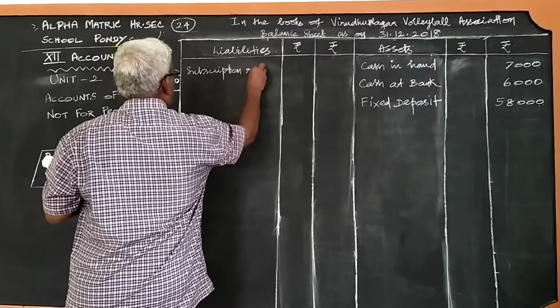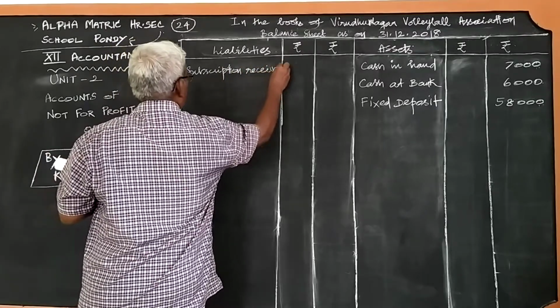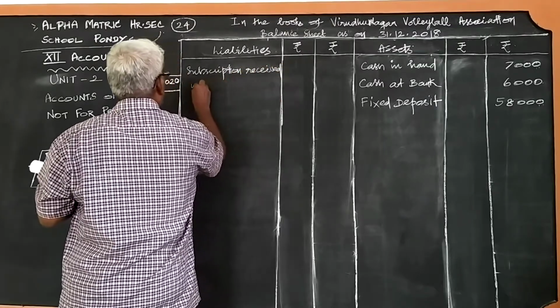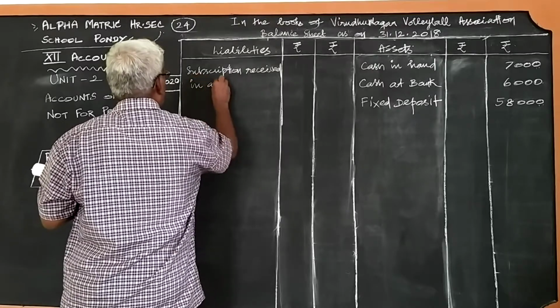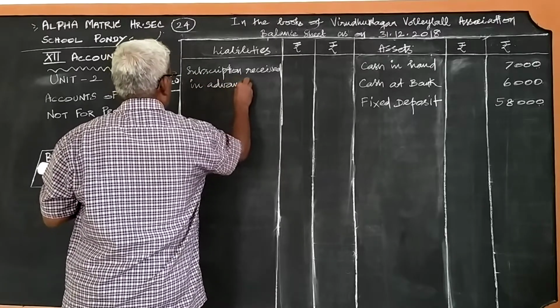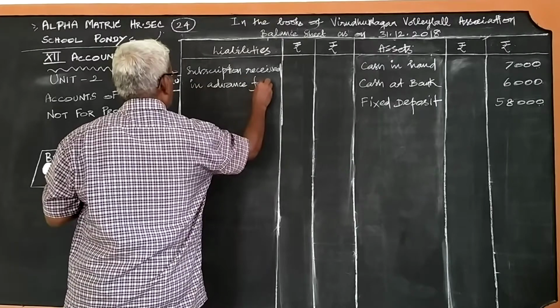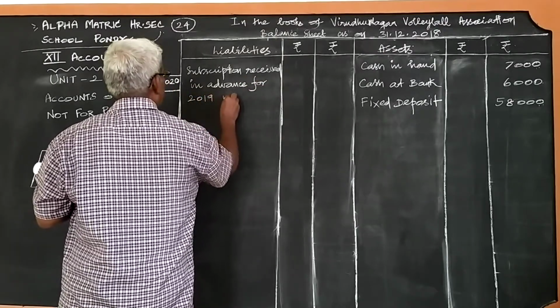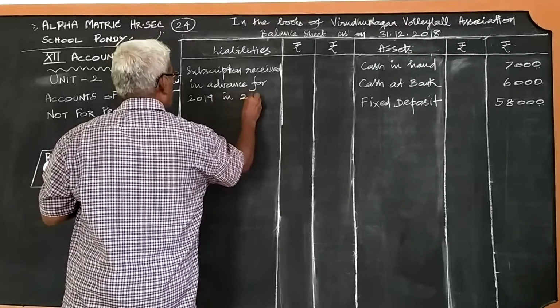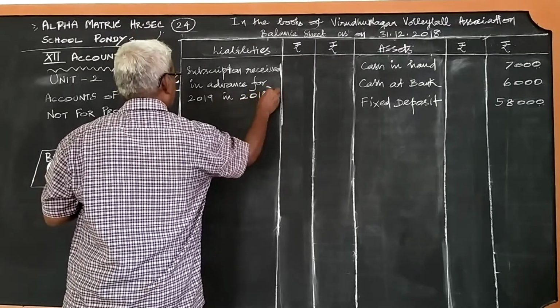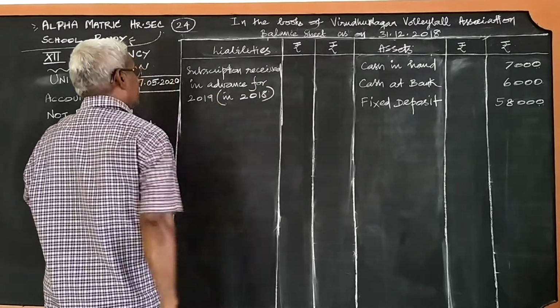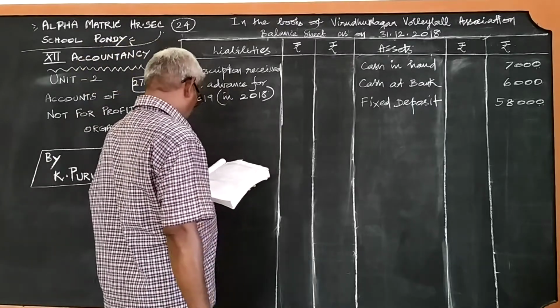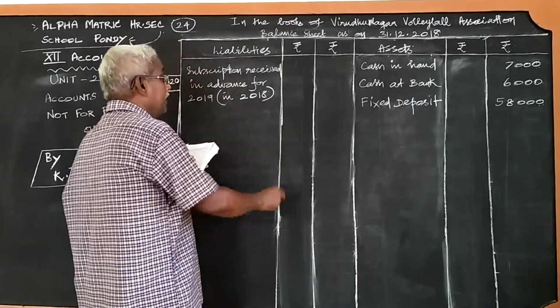Subscription received in advance for 2019 in 2018. The amount is 5,000.